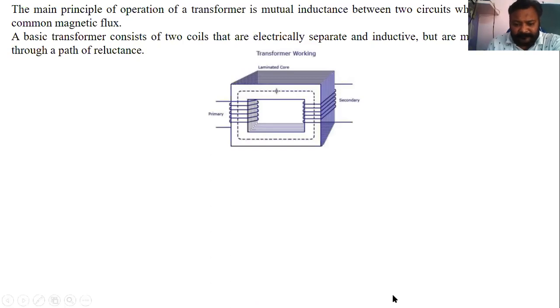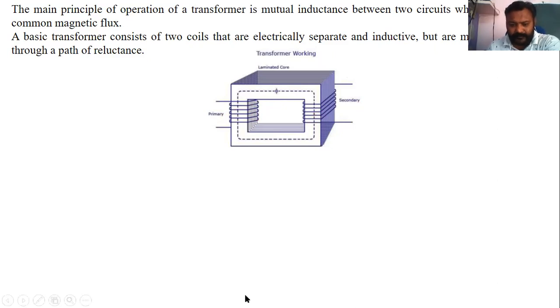This is the basic diagram of a transformer. Here this portion is your core. Here is your winding, the primary winding, and here is the secondary winding. Sometimes you will say LV winding and HV winding. As the names say, LV is low voltage, HV is high voltage. You can see that the two windings are not electrically connected; they are electrically separated. But when you give supply to the primary winding, some flux is generated. Here phi is your flux. That primary flux will link with your secondary winding, so they are magnetically linked with each other.